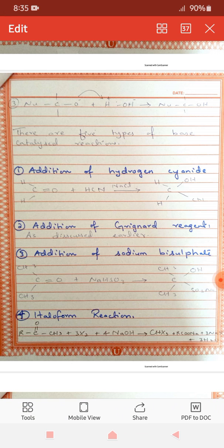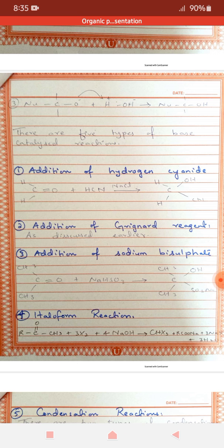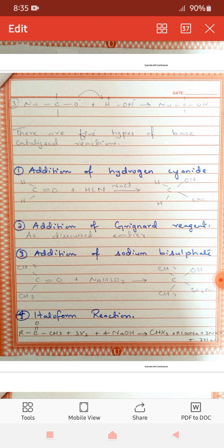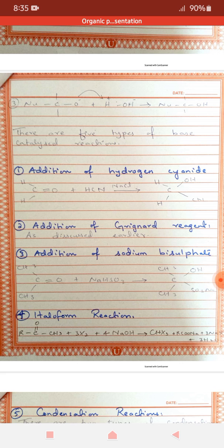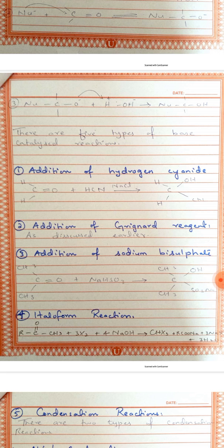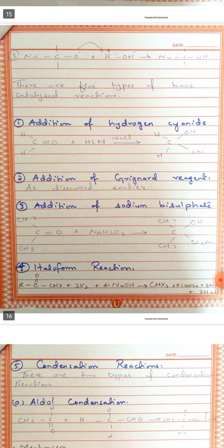Fourth one is the haloform reaction. In the haloform reaction, only acetaldehyde and methyl ketones react with halogens in the presence of sodium hydroxide to give haloform and the sodium salt of the acid, as you can see in the reaction.